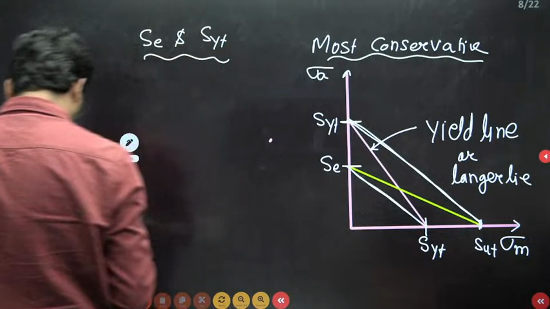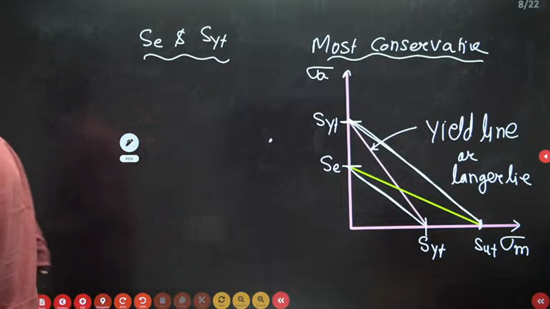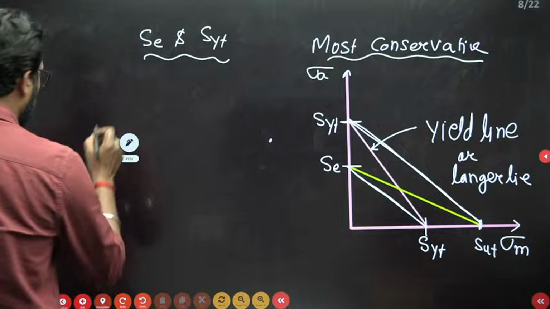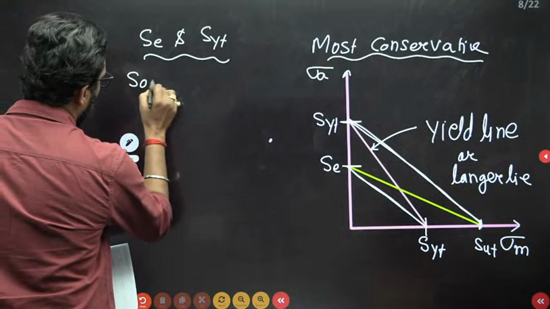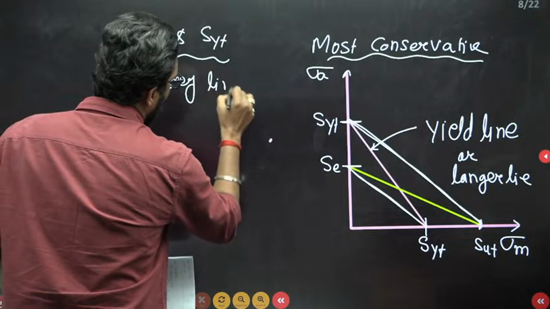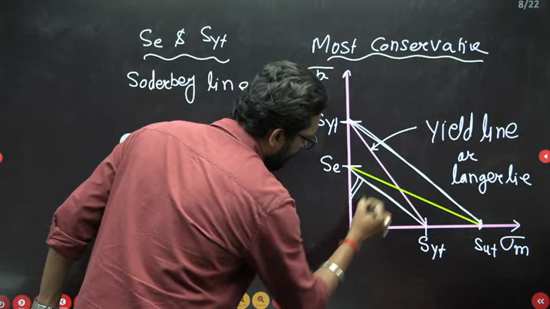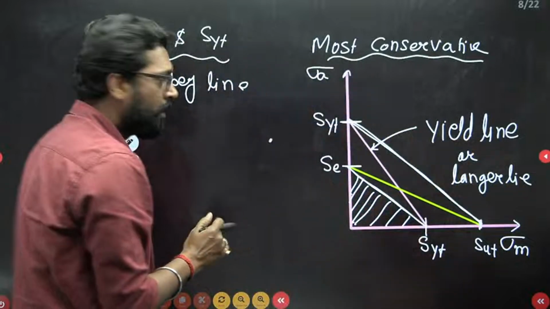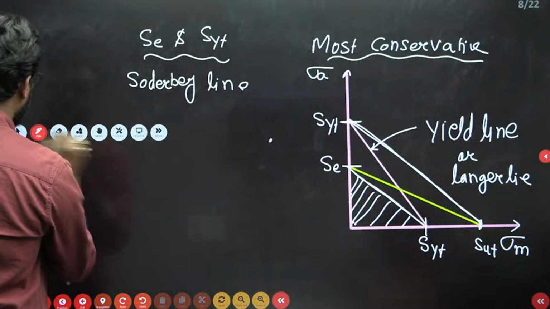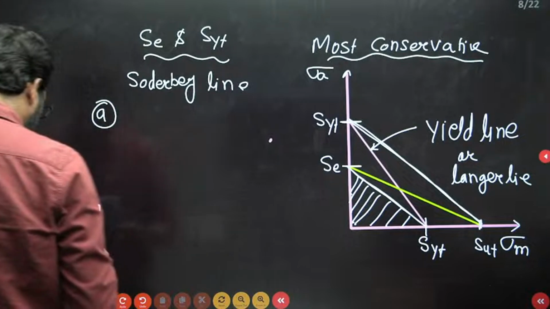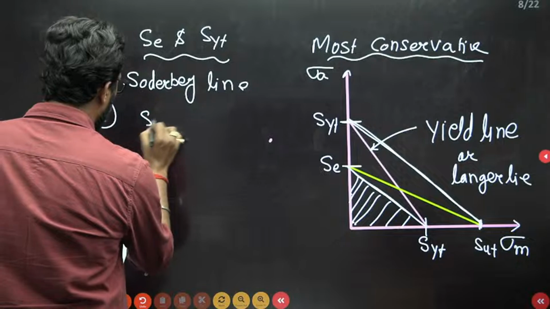the Soderberg line. Why? Because this area is the minimum area. That means this area is common to all the failure criteria. The question is: which of the following gives the most conservative result? Option A is Soderberg.